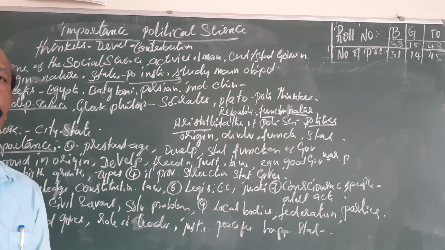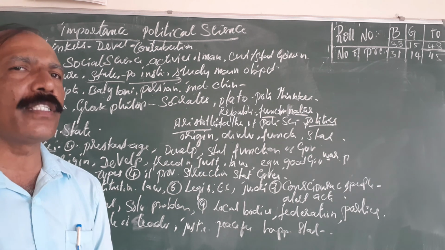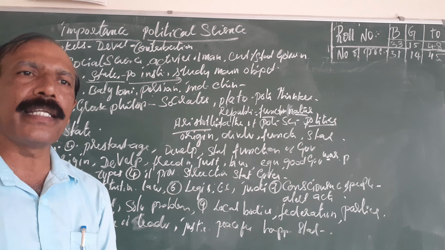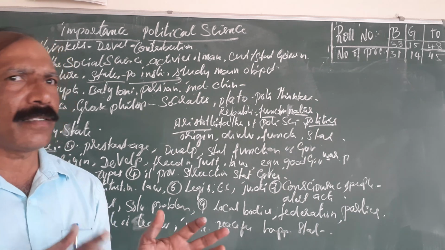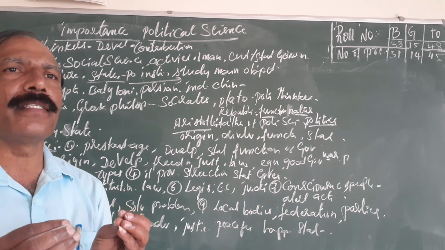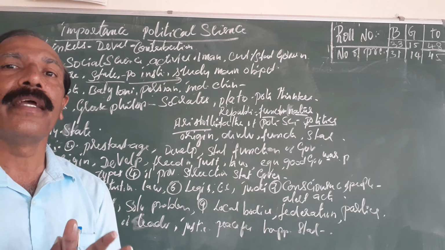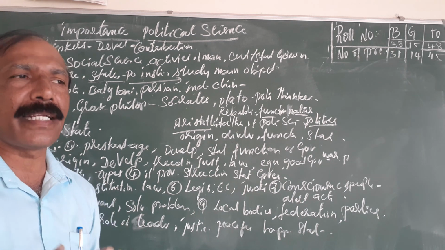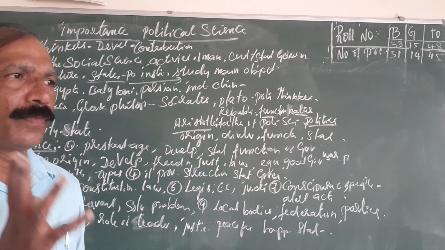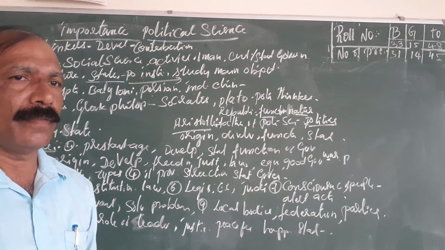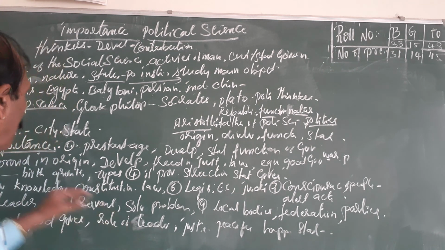All these countries studied and introduced political science. But the Egyptians did not follow it in a systematic way because of the failure to administrate in politics.